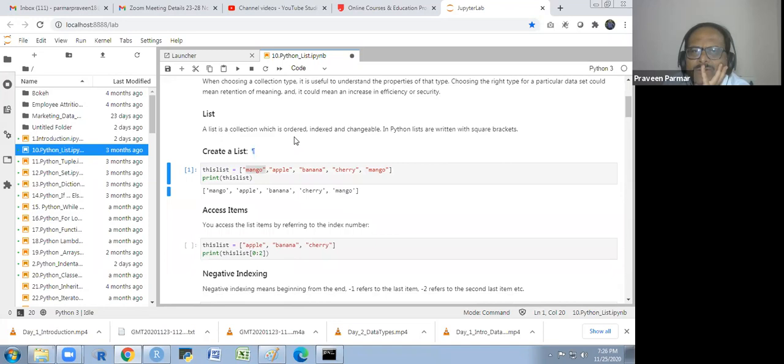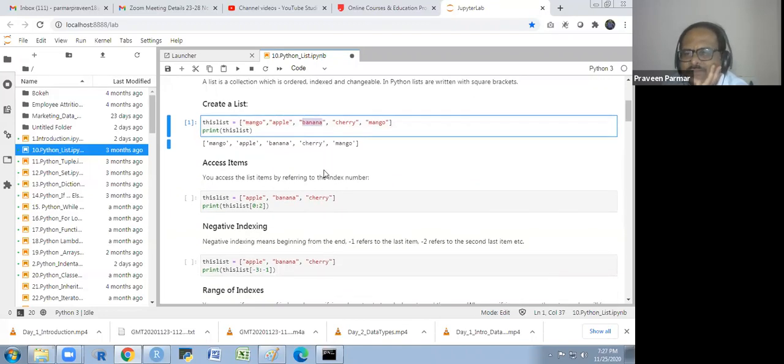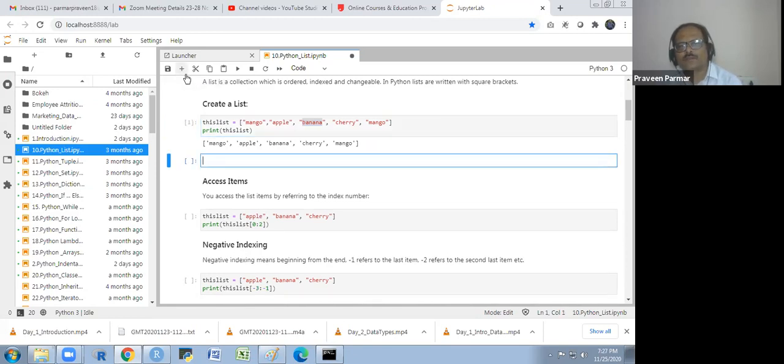That is the ordered. And the indexing is there. Indexing is 0, 1, 2, 3, 4. These are the indexing. And changeable, we could change. We could do any manipulation in the list. So how to access the items from the list? I want to access the item from this list.